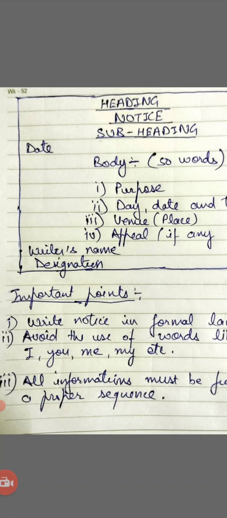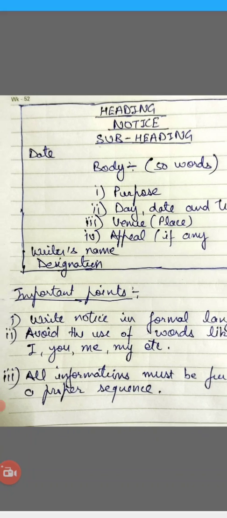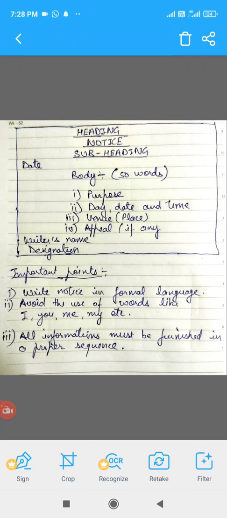Now the writer who is writing this notice must be a designated person, and whose designation, name of the post, must be mentioned in the last line, final line, as it is mentioned here. Now children, there are some important points which should be kept in mind while writing a notice. Notice लिखते वक्त आपको बहुत सारी चीज़ें ध्यान में रखनी चाहिए.